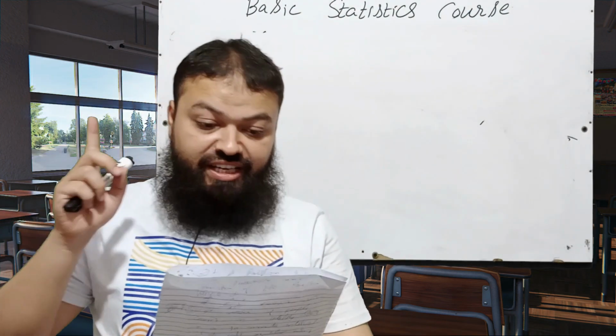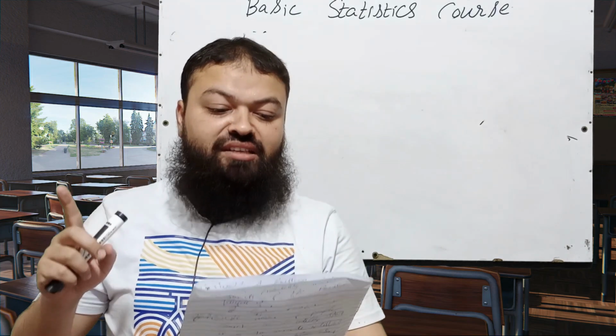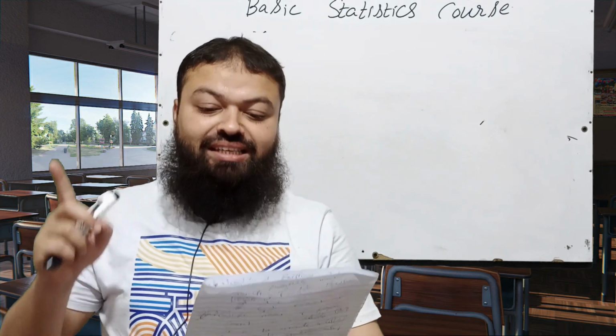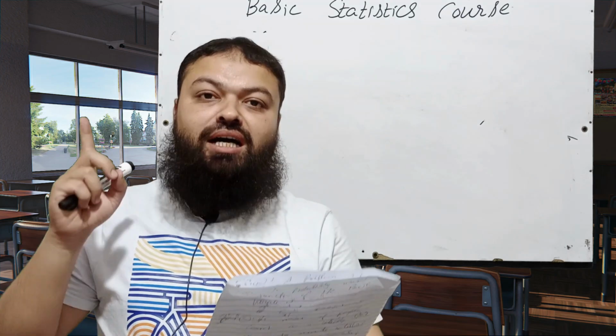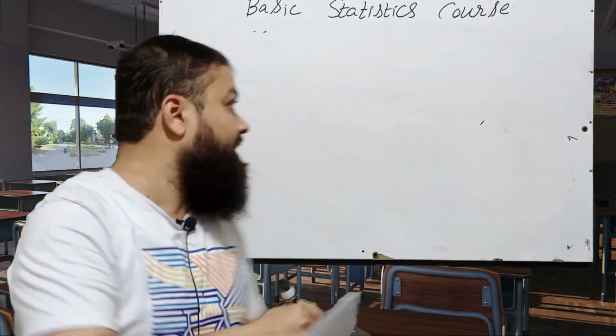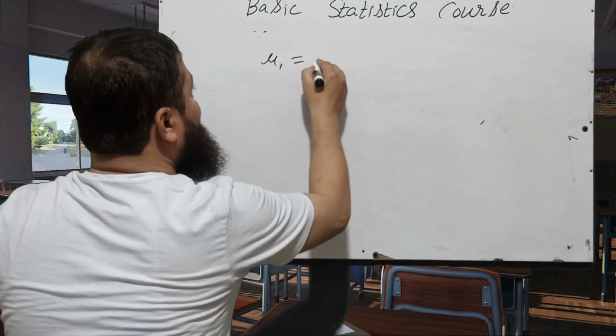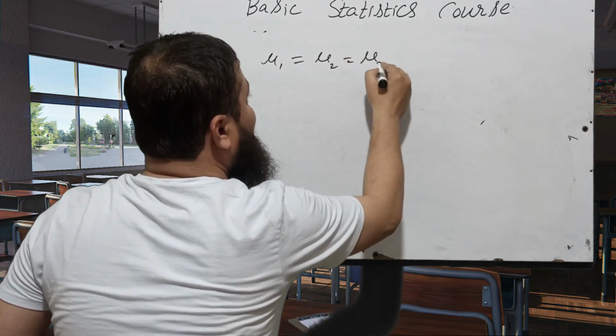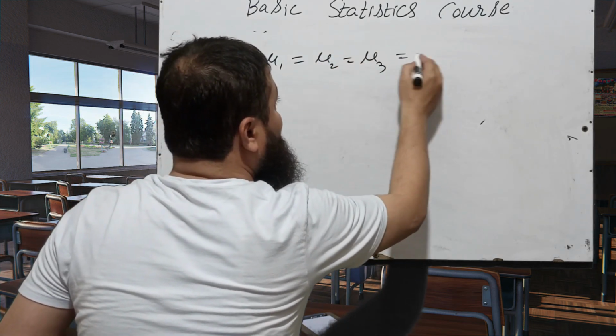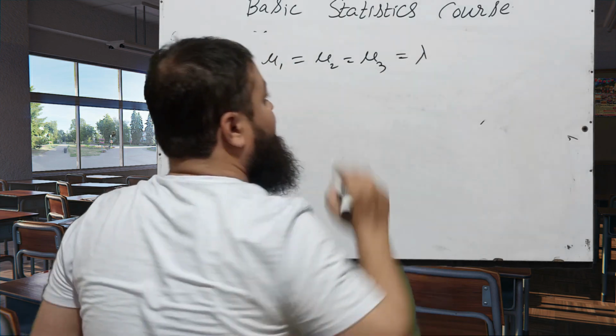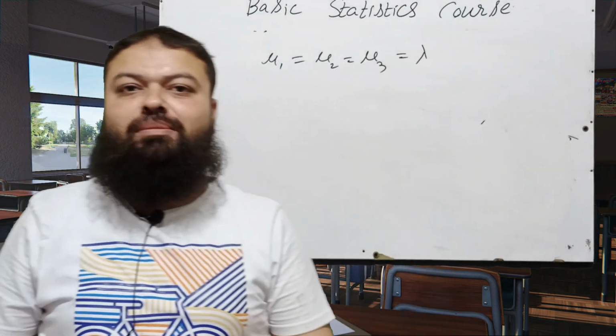Question number 7, a very important one. For the Poisson distribution, the first 3 central moments are equal. Please keep in mind, mu1 is equal to mu2 is equal to mu3, and these 3 are equal to the parameter which is lambda. A very important question of the paper.